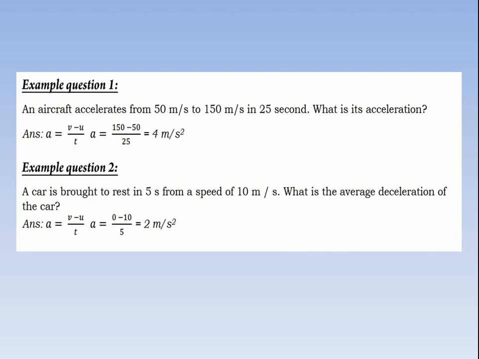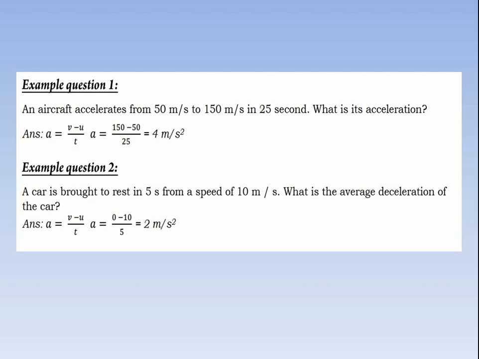In the second example, a car is brought to rest in 5 seconds from a speed of 10 meter per second. What is the average deceleration of the car? As we have discussed, deceleration means the moving object's velocity is decreasing. Acceleration means the moving object's velocity is increasing, and deceleration means the moving object's velocity is decreasing.